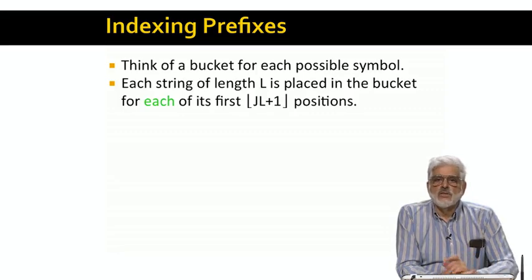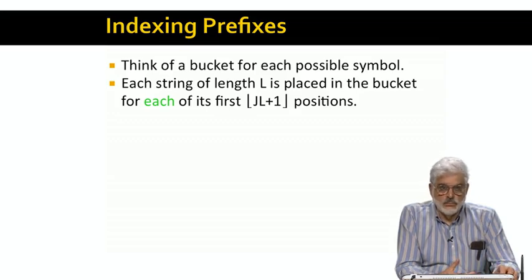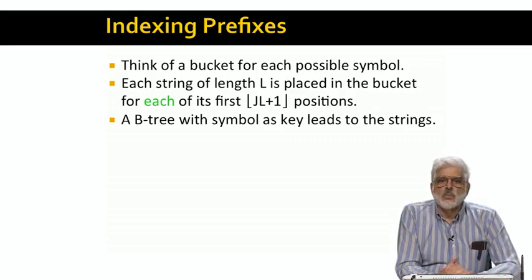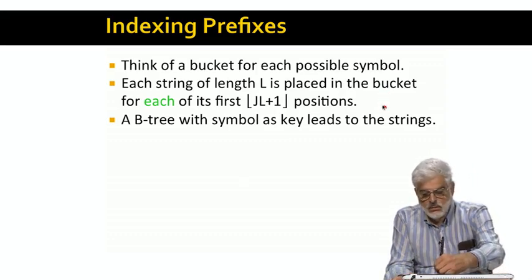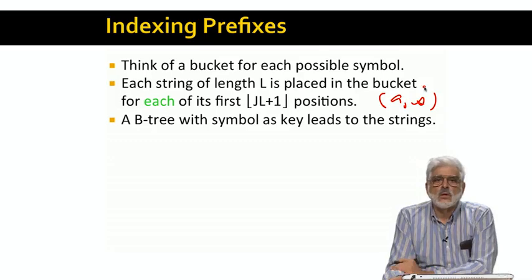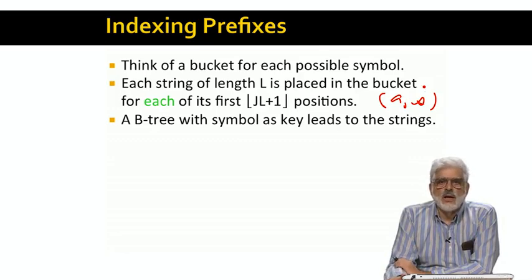Suppose we have a string S of length L. For each of the first floor of JL plus 1 symbols of S, say A, we'll put S in the bucket for A. A reasonable implementation is to store the pair A, S as a key-value pair, where the key is the symbol A and the value is the string S. We could store all these in a B-tree, for example, because that would make it very efficient to retrieve all the strings associated with a given symbol like A.